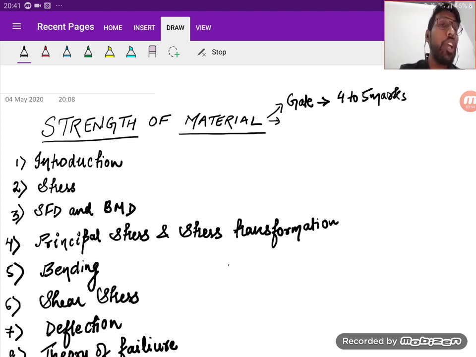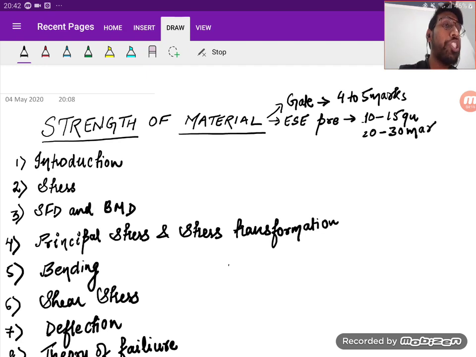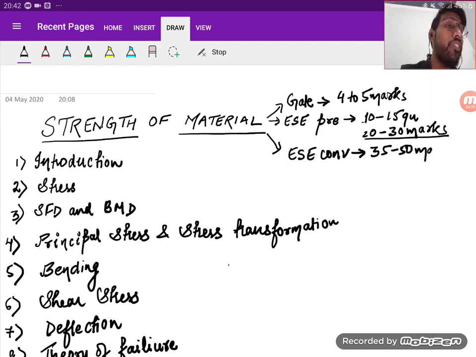Next, if I say about ESE prelims, that is ESE objective, this objective paper consists of 10 to 15 questions, and those 10 to 15 questions account for 20 to 30 marks, because per question there is a weightage of 2 marks. Next, if I look at ESE conventional, the weightage of this subject is 35 to 50 marks. Again, the weightage is very high.